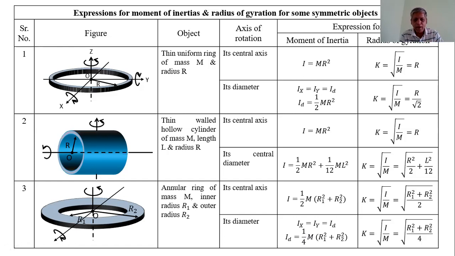Therefore, the radius of gyration about this diameter is k is equal to square root of r1 square plus r2 square by 4.